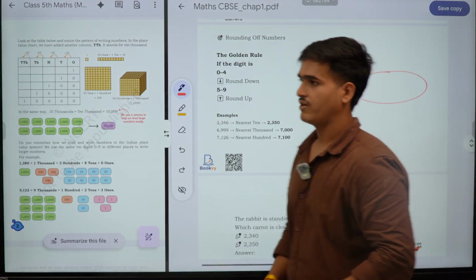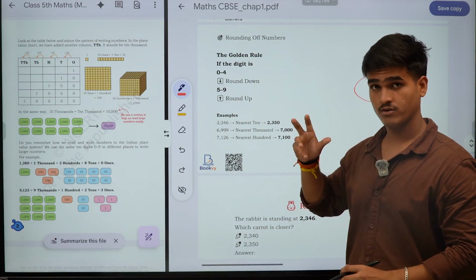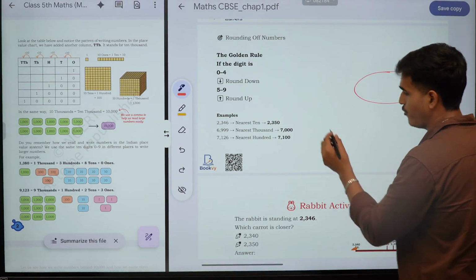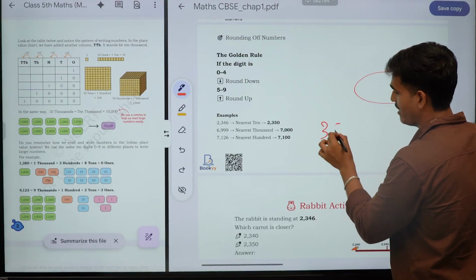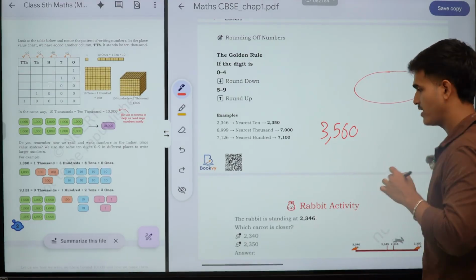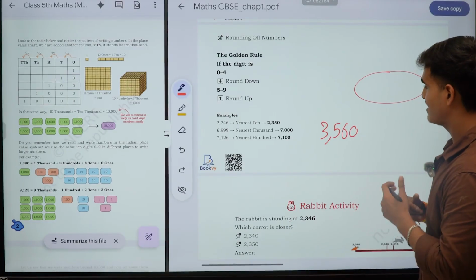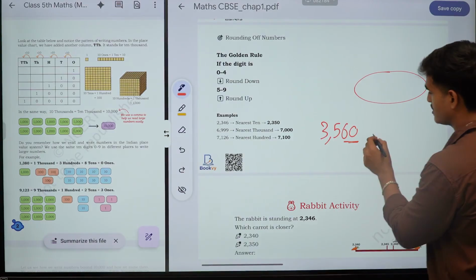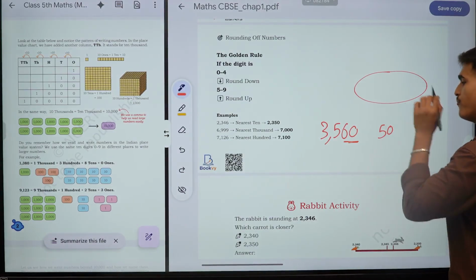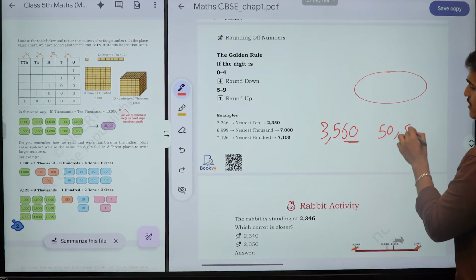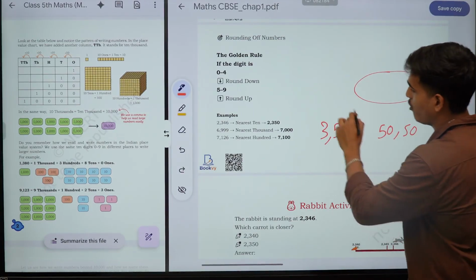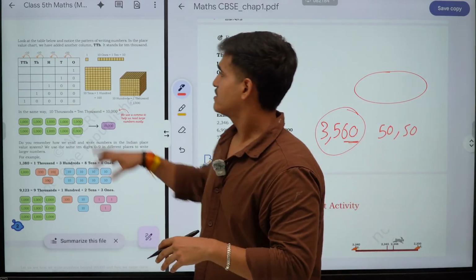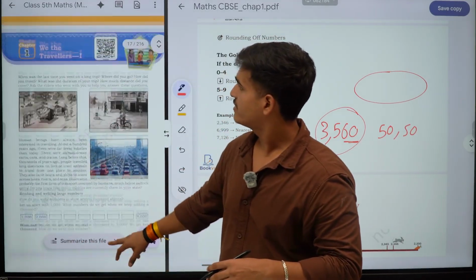Okay, so what is a round figure and what is the golden rule? First of all, we'll understand the round figure. Suppose you have 3,560 rupees. Okay, so 3,560. Why is this extra 60 written here? Why is it not 50 or more than 50 or anything else? Why have you only been given this much of an amount? See, in mathematics, the chapter is also written about this.